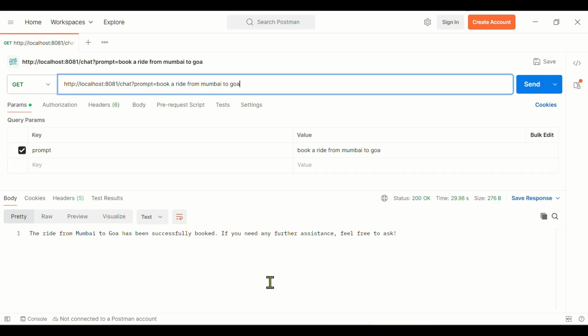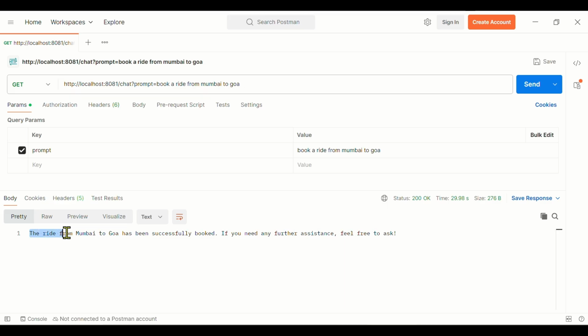So what did I get in response? The ride from Mumbai to Goa has been successfully booked. And this line, if you need any further assistance, feel free to ask, is always provided by the LLM. We can see how we can modify this.